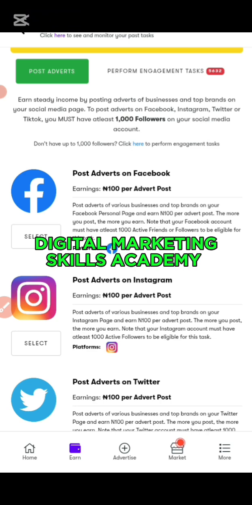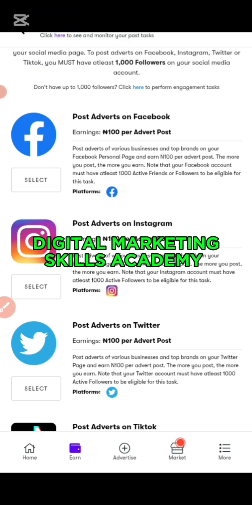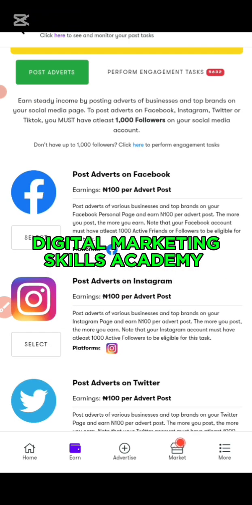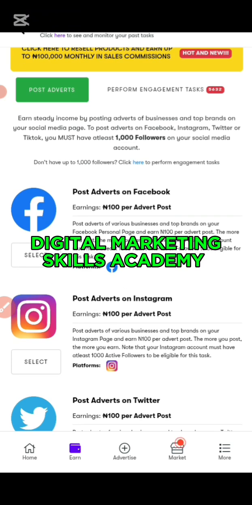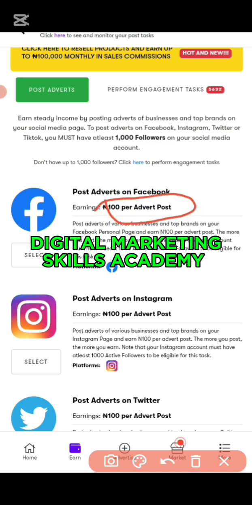If you help Hawkit to post their customer advert, you are going to get 100 naira per advert post, as you can see here. Look at it, 100 naira per advert post.